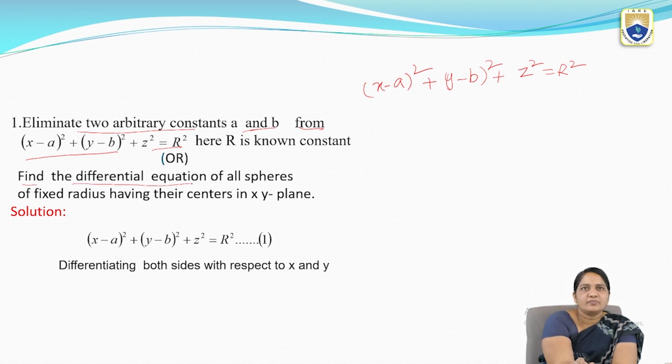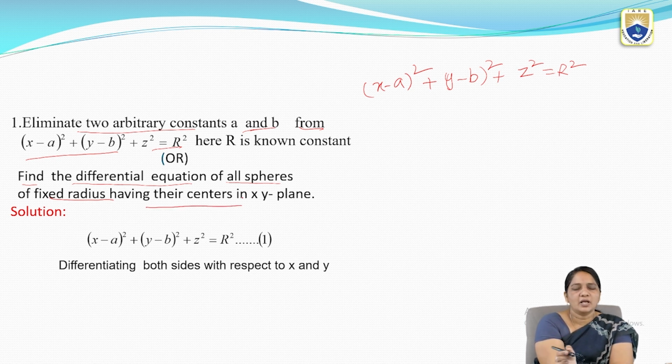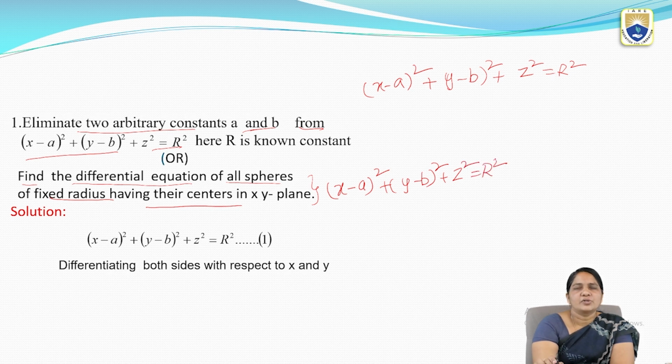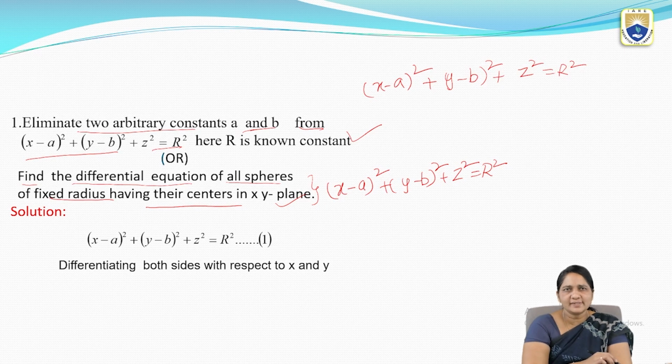They can also ask the same question like this: find the differential equation of all spheres of fixed radius having their centers in xy plane. According to the definition, we can write this as x minus a whole square plus y minus b whole square plus z square equal to r square. So they can ask this question in any way, even in the form of a sentence.